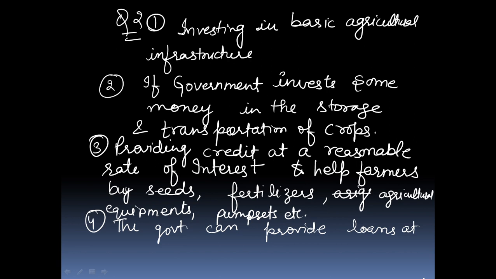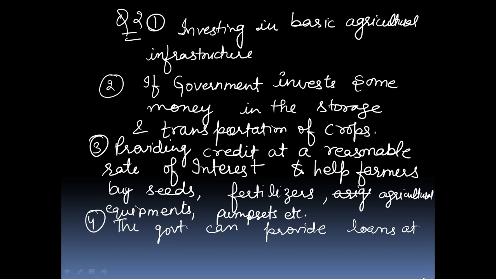In the third point, providing credit at a reasonable rate of interest helps the farmers buy seeds, fertilizer, agriculture equipment, pump sets, etc. It can generate employment. It can increase the employment in rural banking.